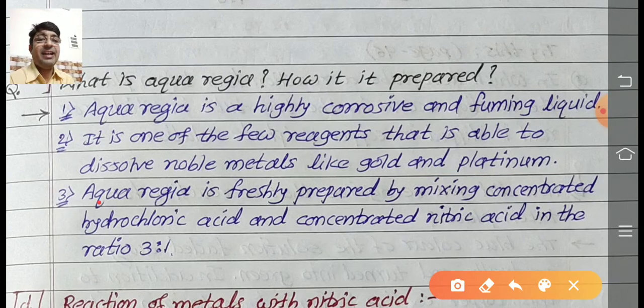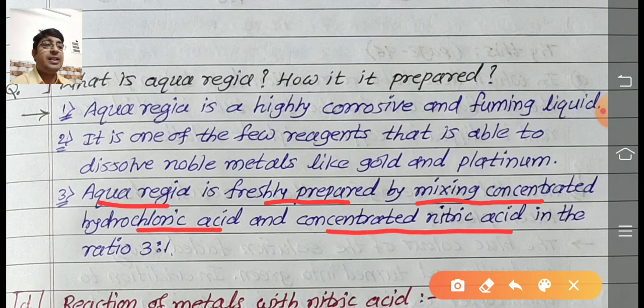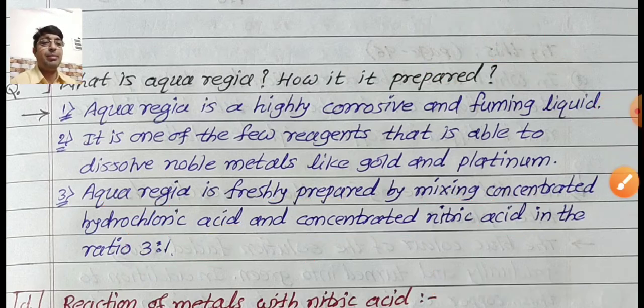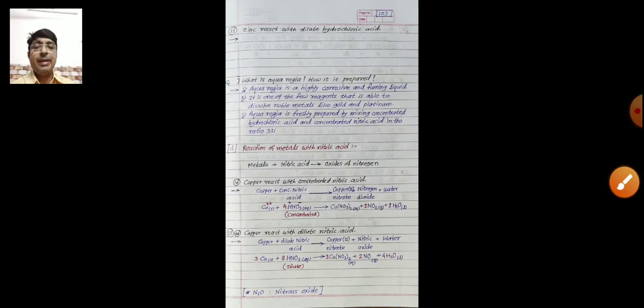Third point, aqua regia is freshly prepared by mixing concentrated hydrochloric acid and concentrated nitric acid in the ratio 3:1. Means if we take 3 ml of hydrochloric acid, then take 1 ml of nitric acid. Mixing these 2 concentrated acids in this proportion forms aqua regia. This question is asked for 2 marks. Remember. Come back on page number 96.